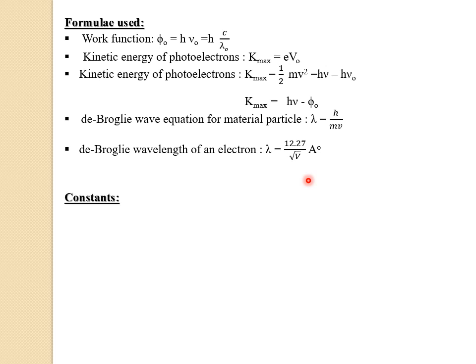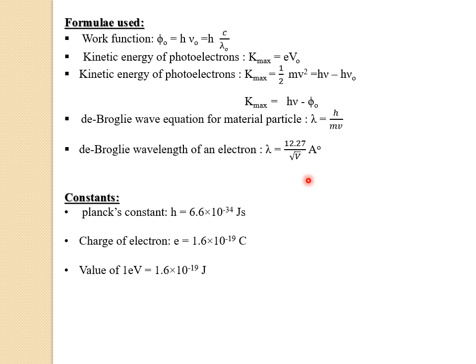Now let us see values of some of the constants. The first constant is Planck's constant, that is represented by letter h, and its value is 6.6 into 10 raised to minus 34 joule second. The second constant is e, that is charge of the electron, and its value is 1.6 into 10 raised to minus 19 coulomb.